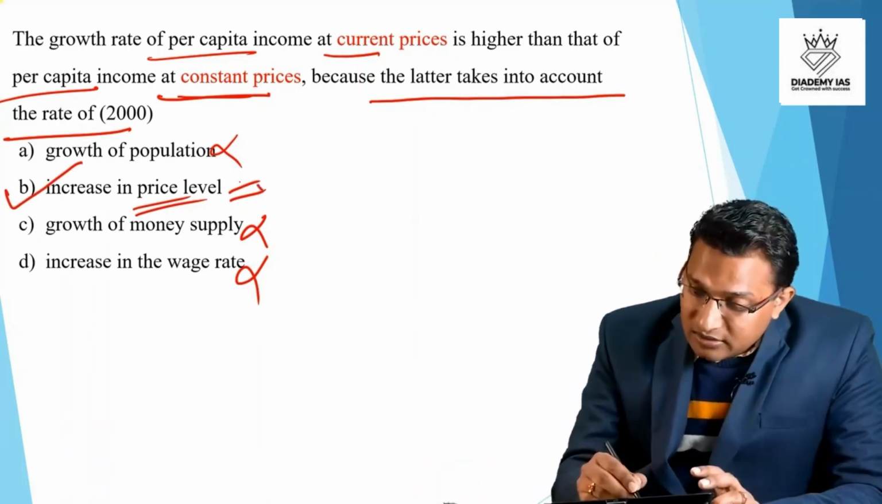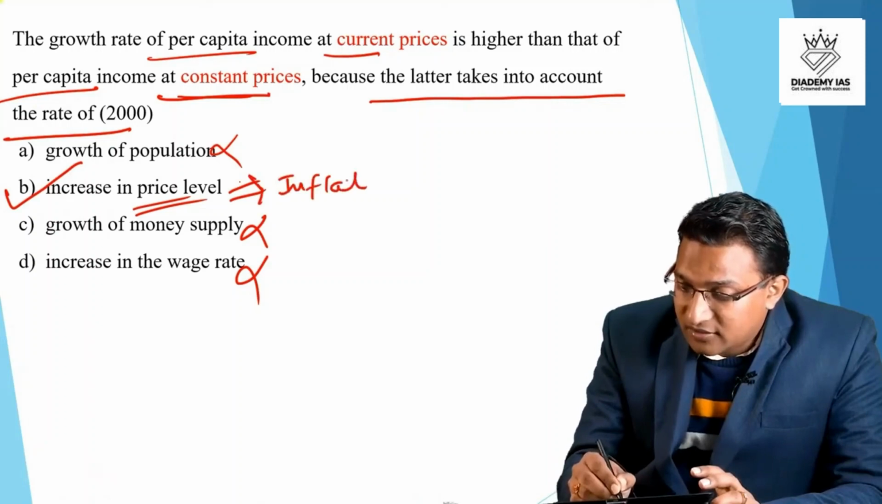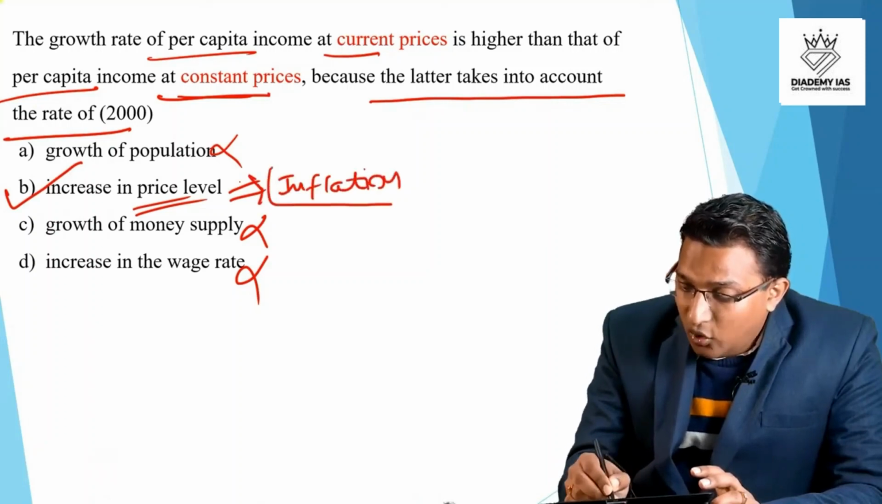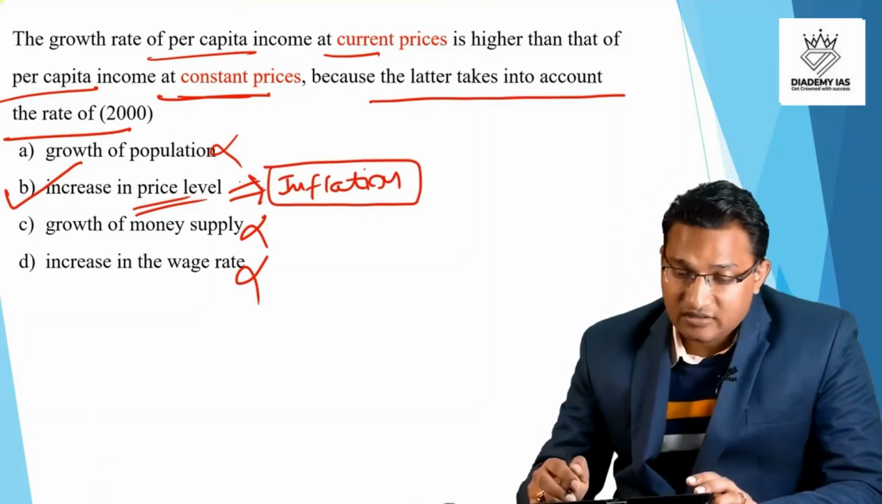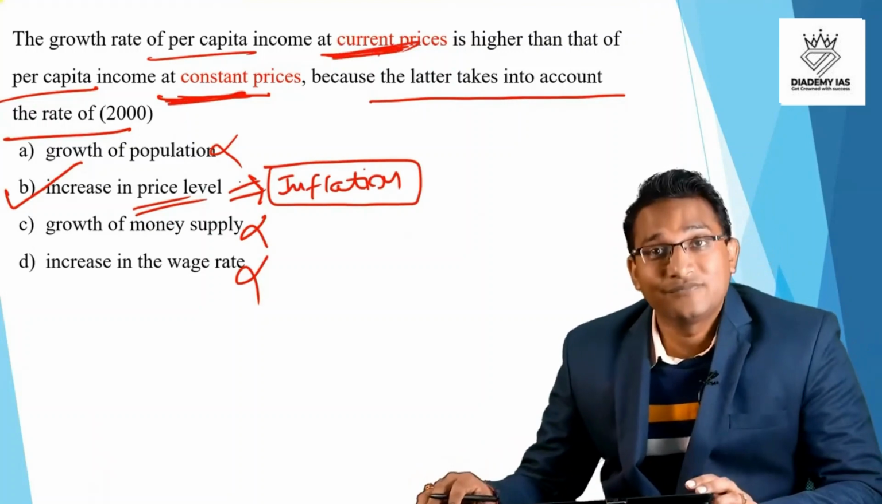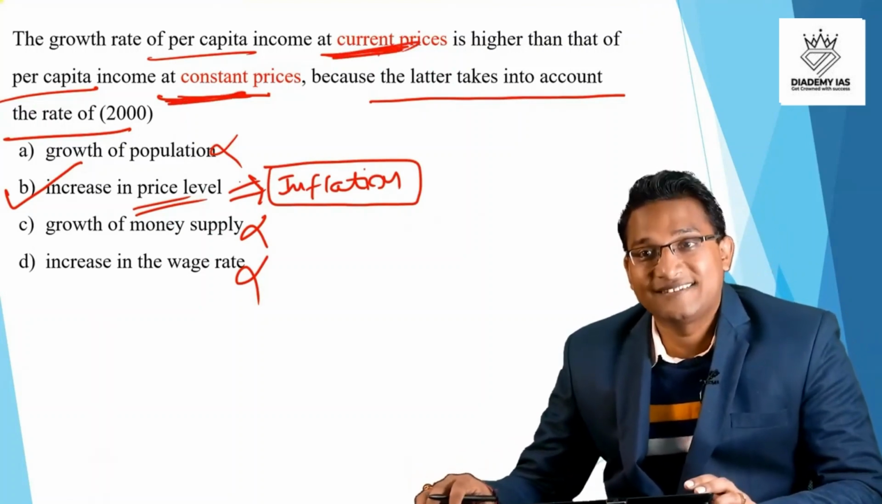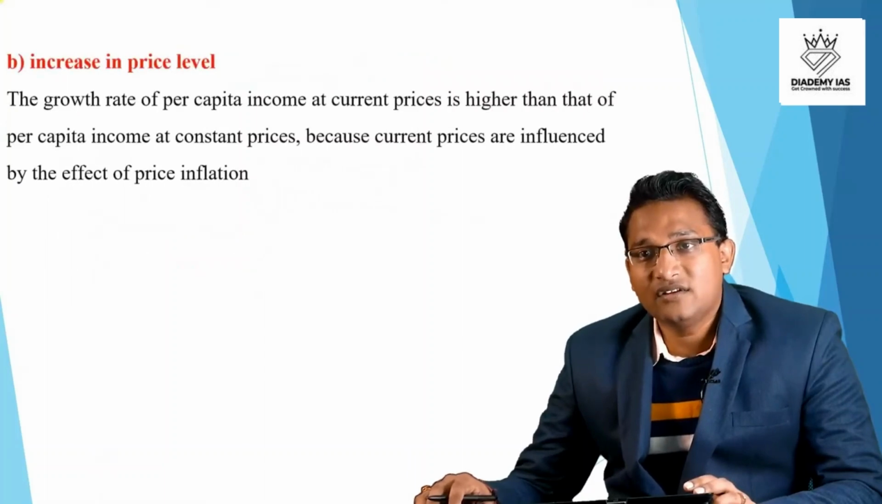Because of this increase in the price level, or in other words, we also call it inflation, right? So increase in price level or inflation. Because of inflation, there is the difference between the constant prices and the current prices per capita income. So the question is very, very easy. So increase in price level is the factor.